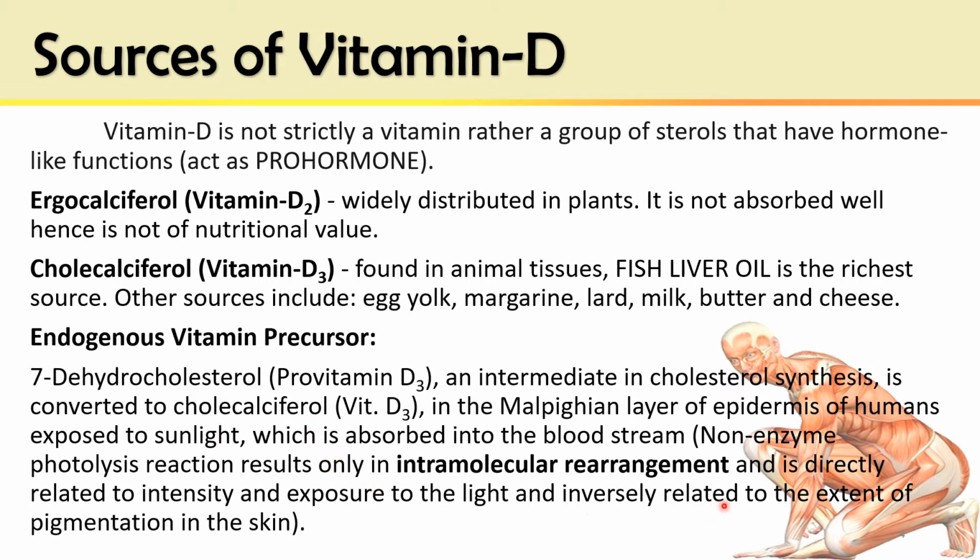And it is inversely related to the extent of pigmentation in the skin. Darker people, Africans and Asians, they need more sunlight to convert this intermediate, that is 7-dehydrocholesterol, into cholecalciferol, that is vitamin D3, which is converted to its active form in the liver and kidney by the process of hydroxylation. We will study later on, which performs its biological functions in our body.